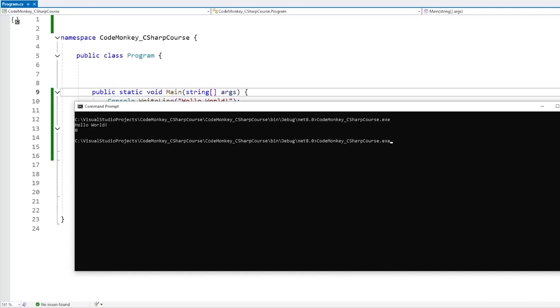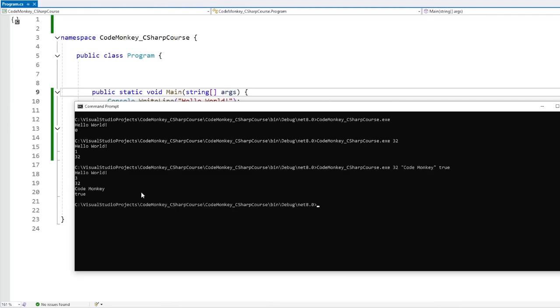Okay, correct. And then for calling it with arguments, we just add a space and then add whatever arguments we want. For example, let's pass in the number 32. And there you go, it does work. It did receive one argument, and the argument is number 32. Now here we can include as many arguments as we want of any type. So for example, for a string, we can include the quotation marks, say code monkey, and then maybe a boolean, so maybe true. And there it is, 3 arguments: 32, code monkey, and true.